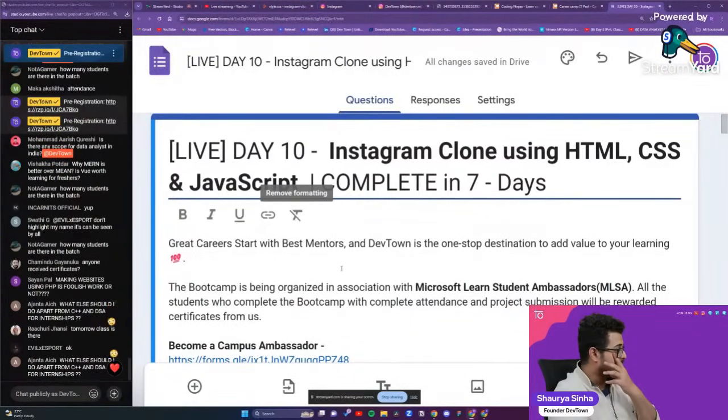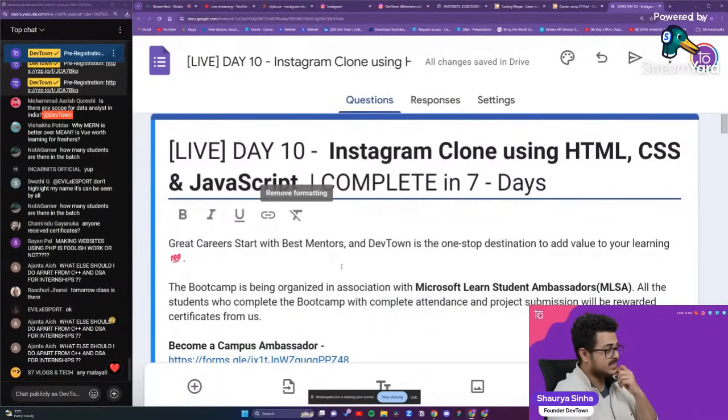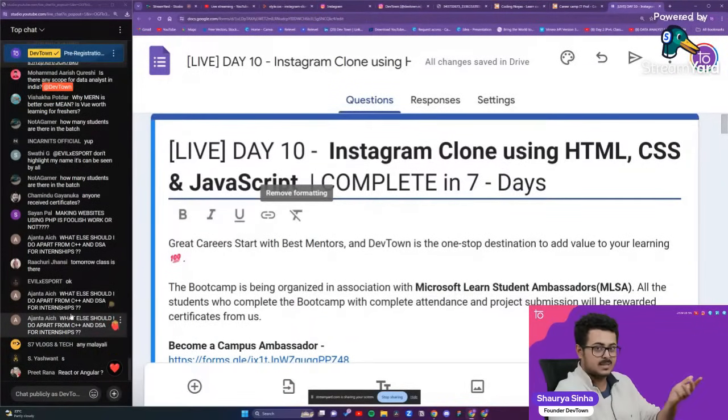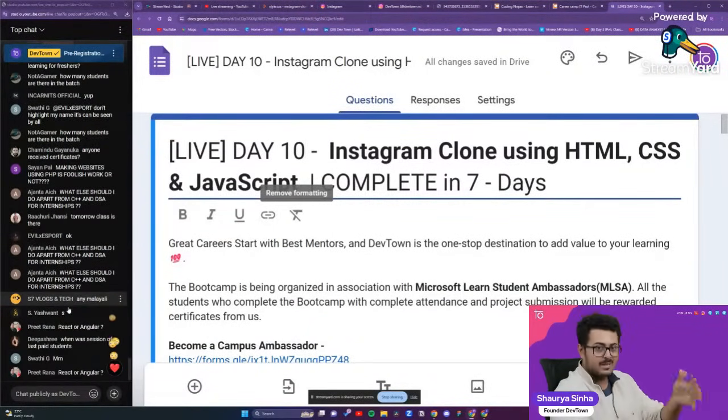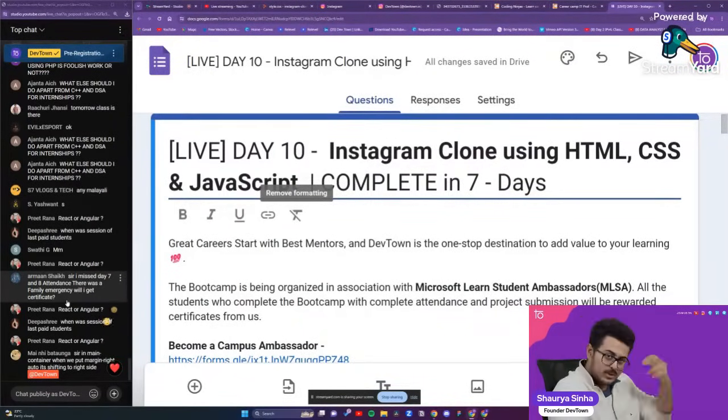What else should I do apart from C++ and DSA for internship? Work on some projects. That was the last thing that was remaining, right? If you are very good at DSA and competitive programming, do not forget about competitive programming. Do not see C++ and DSA as zero value. The main value is of competitive programming. You basically learn C++ and DSA so that you are able to do CP. React or Angular? Go further with React itself.